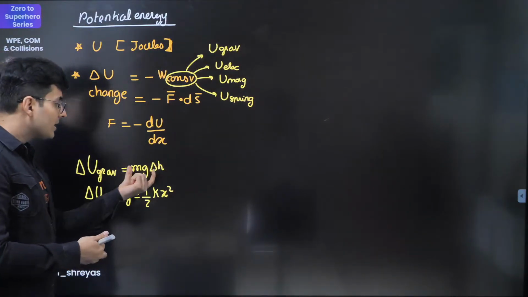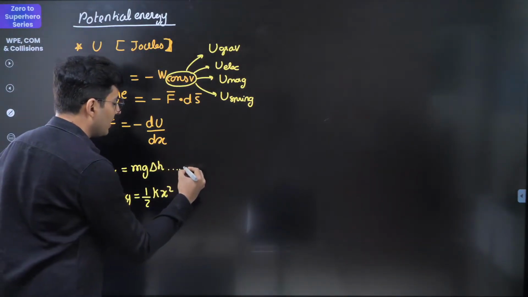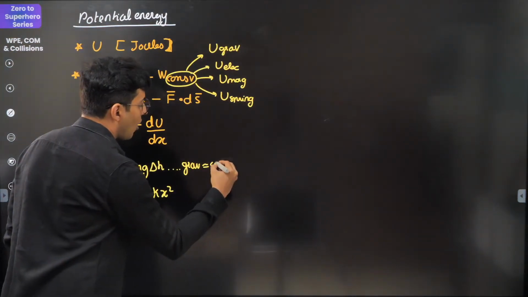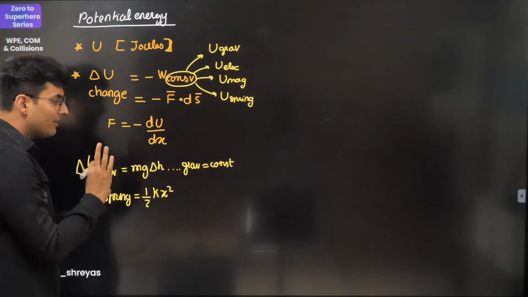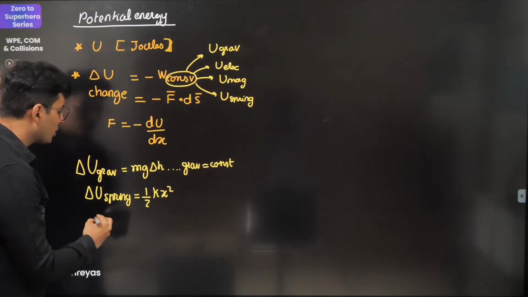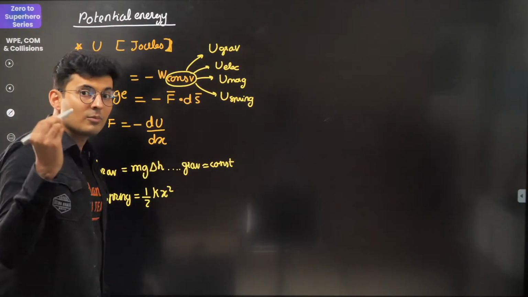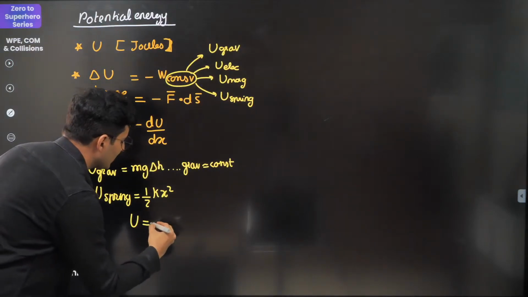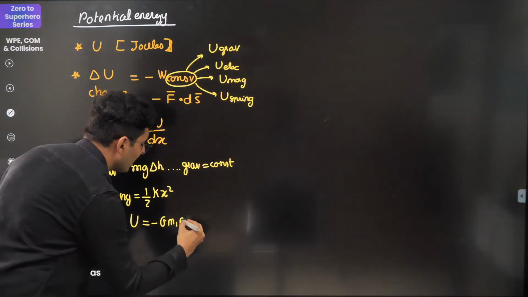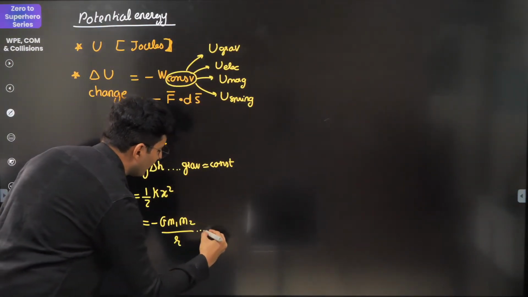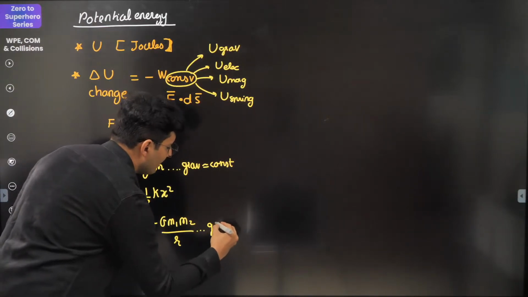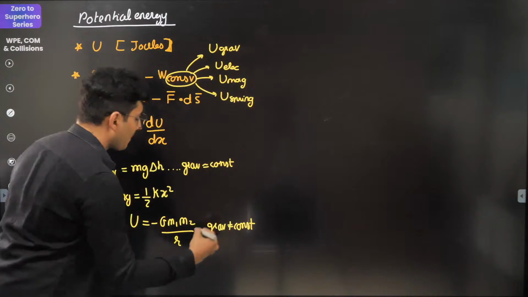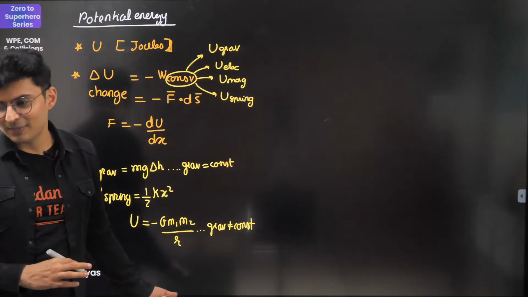Not just this, this formula is only applicable if gravity is roughly constant. If gravity is not constant, then make sure that you use the potential energy formula for gravity, which comes out to be U is equal to minus G m1 m2 divided by R when the gravity is not constant. Keep this in mind.